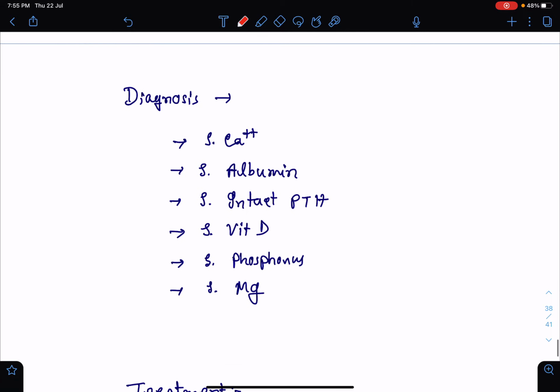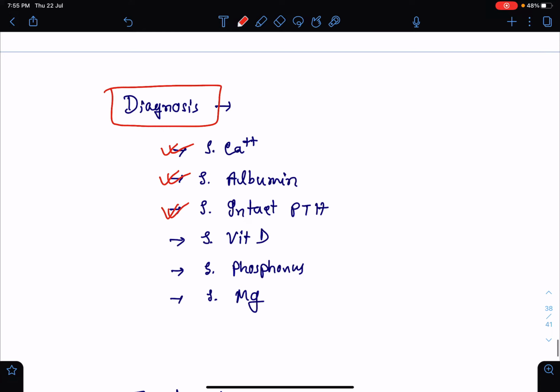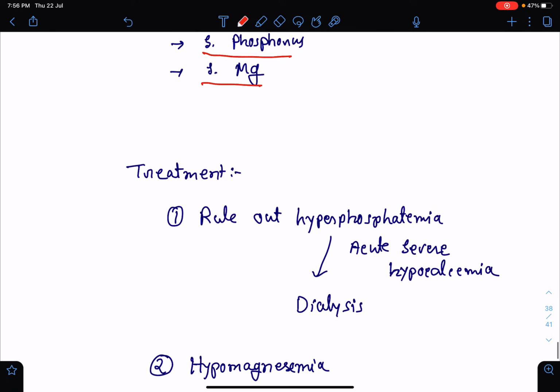Now, if you talk about the diagnosis, definitely we should be doing a serum calcium level. To get the corrected calcium level, we need to do a serum albumin. To find out the cause of hypocalcemia, we will get an intact parathyroid hormone level, serum vitamin D level, serum phosphorus level, because we have already seen hyperphosphatemia causes hypocalcemia, and serum magnesium level, because alteration in the magnesium level alters the release of parathyroid hormone. So these are the few investigations we are going to do to find out if there is true hypocalcemia as well as the cause of hypocalcemia.